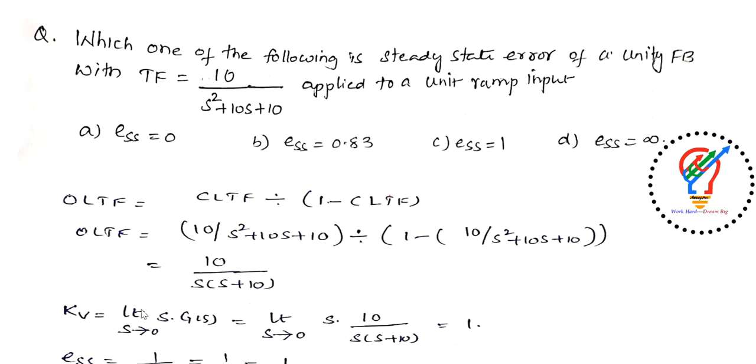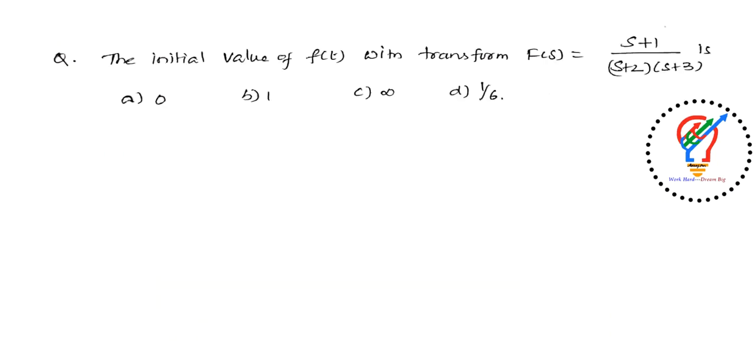So Kv is nothing but limit s tends to 0 of s into G of s. Now limit s tends to 0 of s into 10 divided by s into s plus 10. When you substitute s equal to 0 here, this s gets cancelled, and finally it is going to be 1. The error is nothing but the reciprocal of this Kv. So 1 by 1 is nothing but 1 only. So that's the answer for this question here.